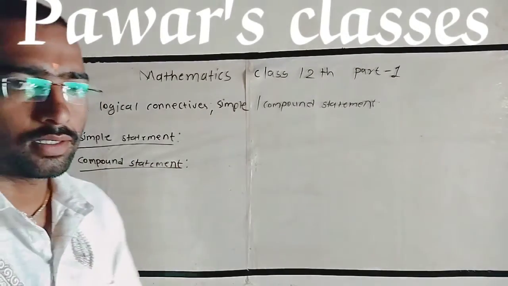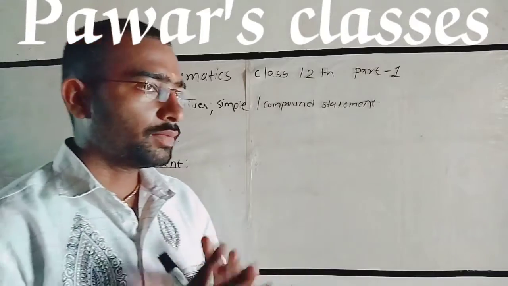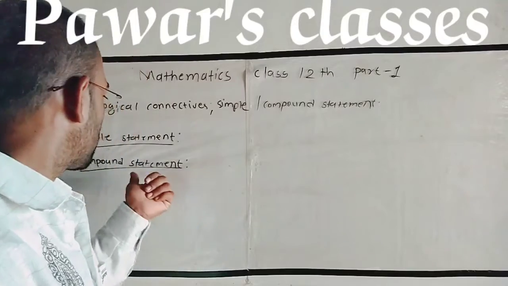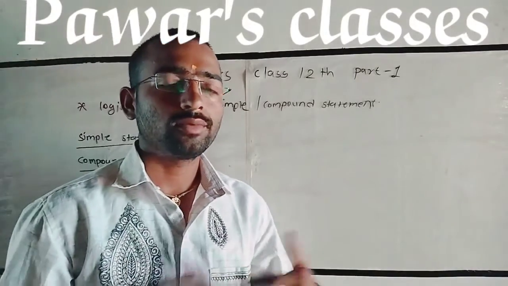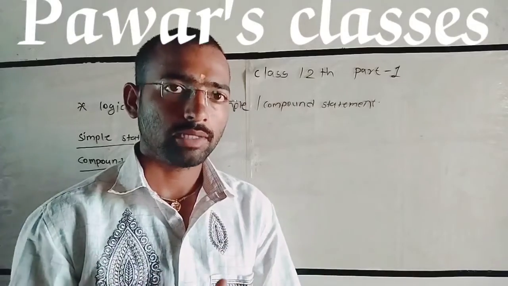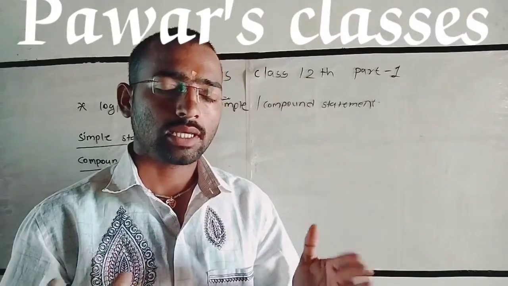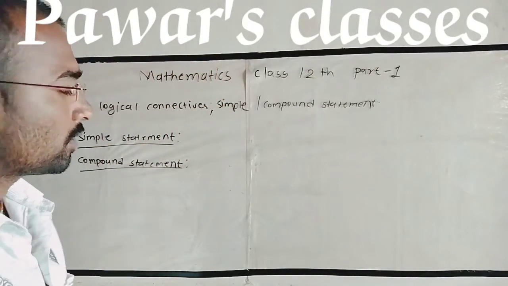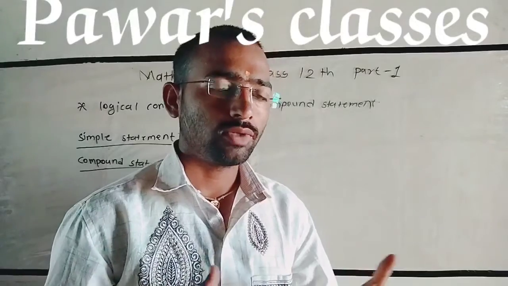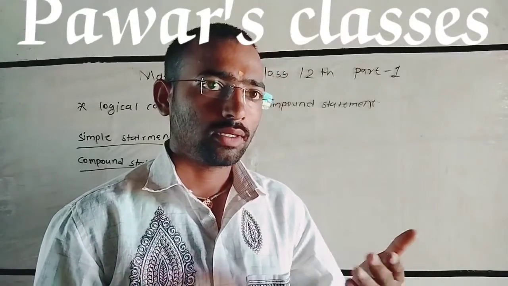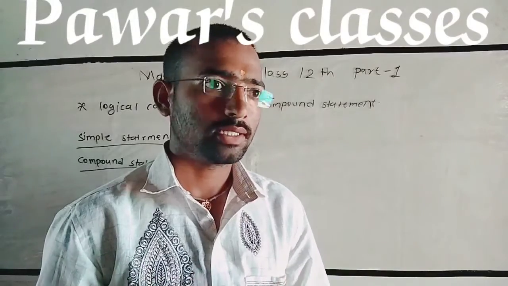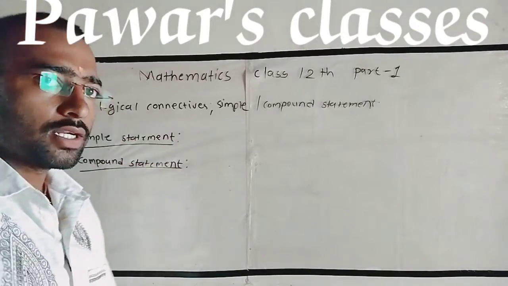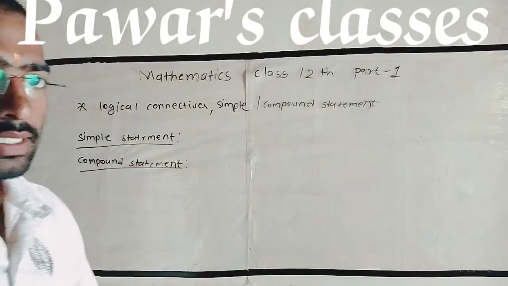Compound statement. What is a compound statement? A compound statement means a combination of two or more simple statements. What is the definition of a compound statement? It is the combination of two or more than two simple statements. Such statements are called compound statements. Then what are logical connectives? For joining two simple statements, we use connectives. These connectives are words or phrases. They are called logical connectives.